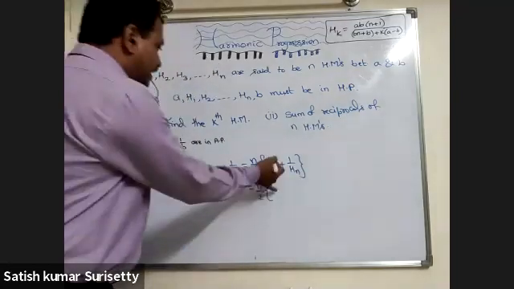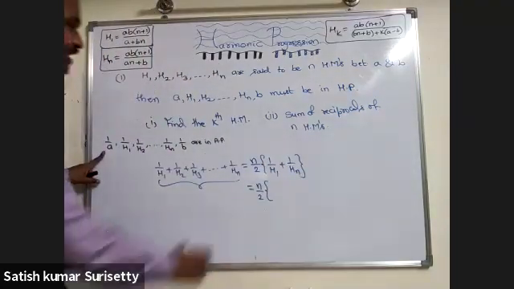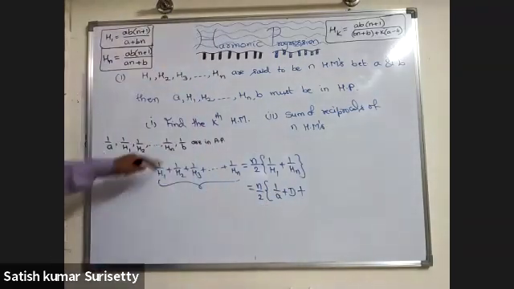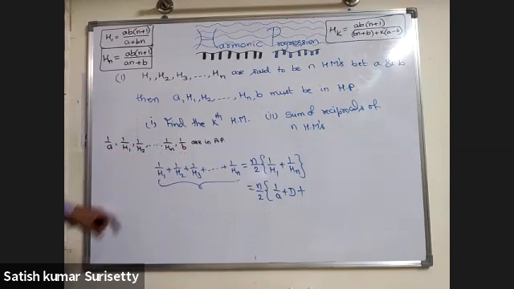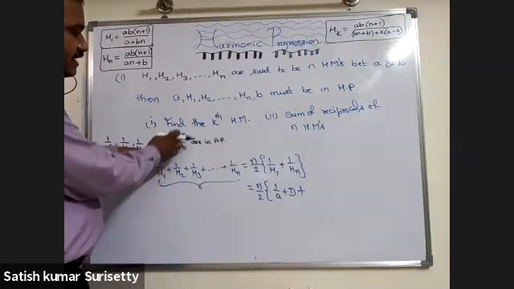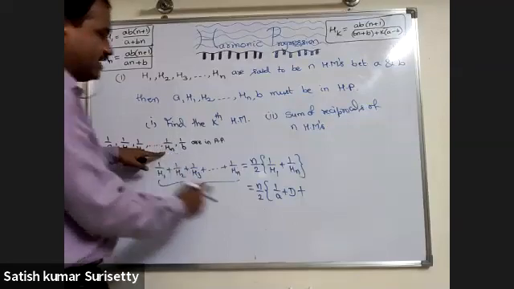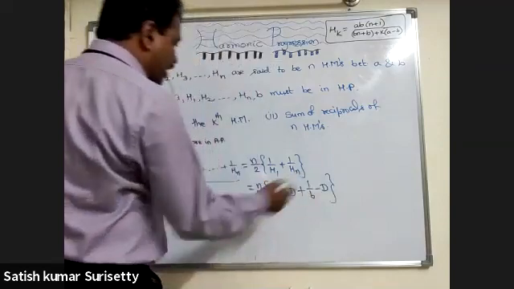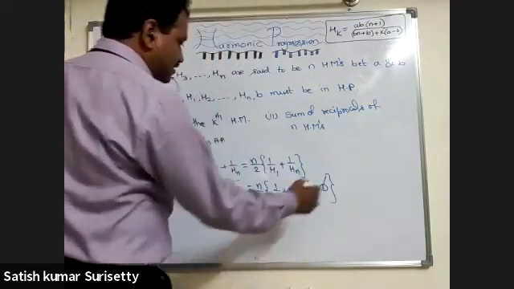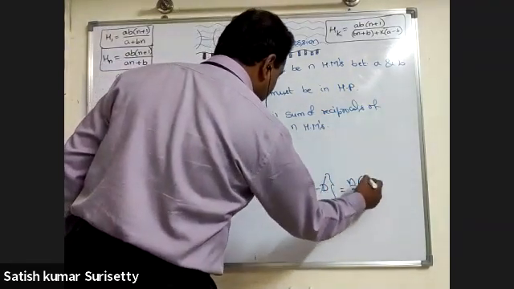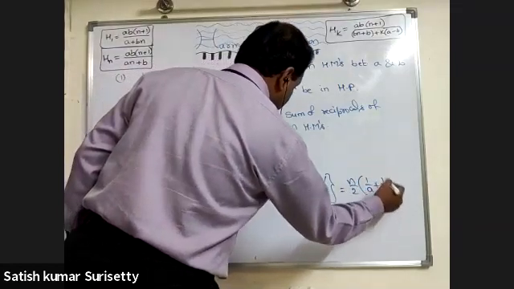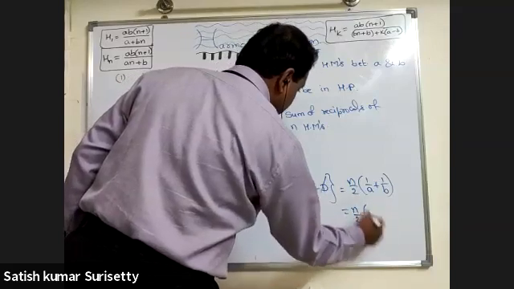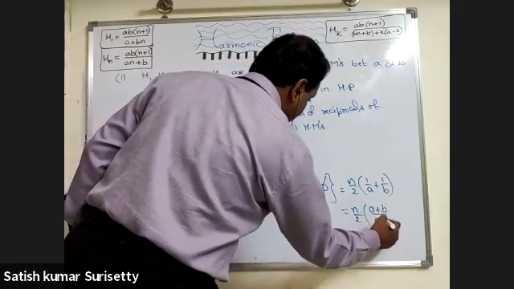Now 1 by H1, in terms of 1 by A, I can write as 1 by A plus D. Next, 1 by Hn, in terms of 1 by B, I can write as 1 by Hn plus D equal to 1 by B. So 1 by Hn equals 1 by B minus D, where D is the common difference. So D gets cancelled. That means n by 2 into 1 by A plus 1 by B. And if I simplify further, I can write this as n by 2 into (a plus b) upon ab.